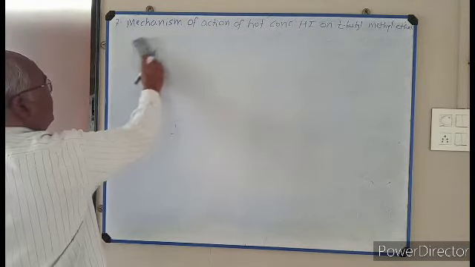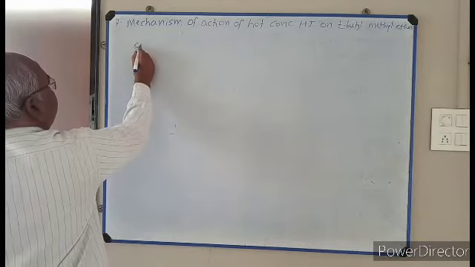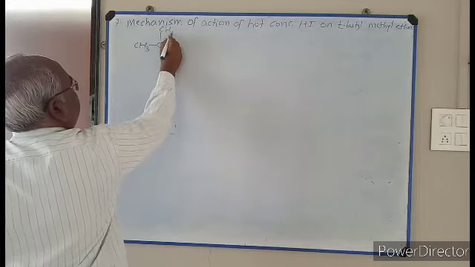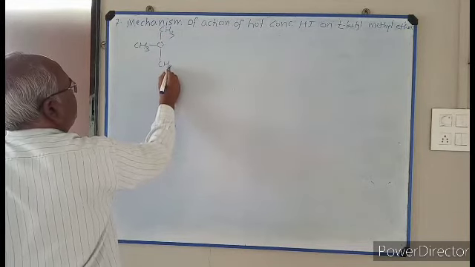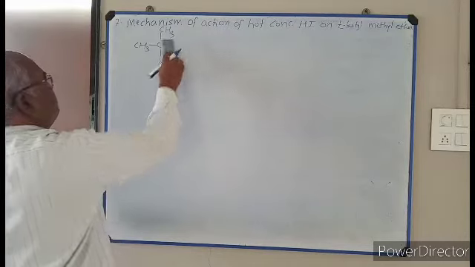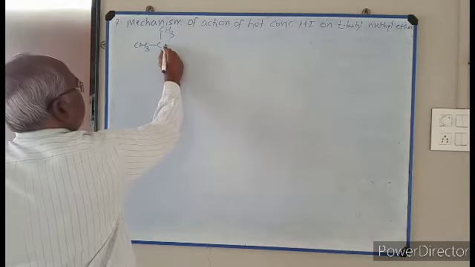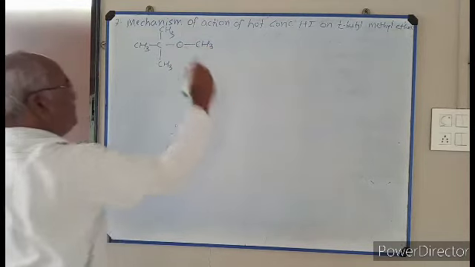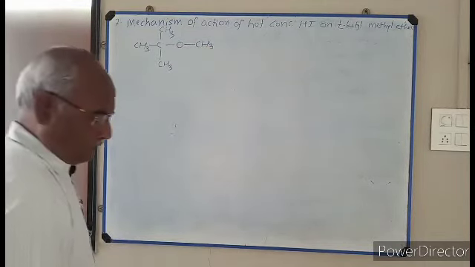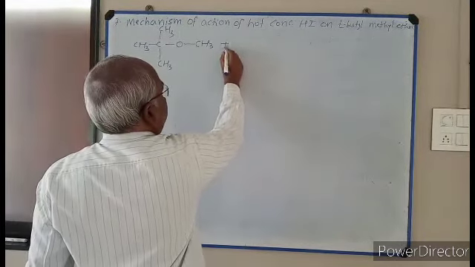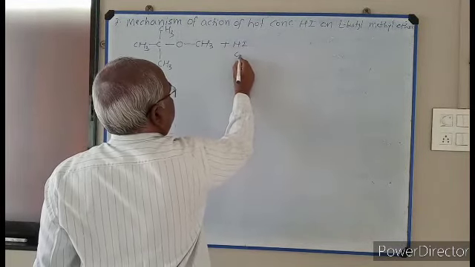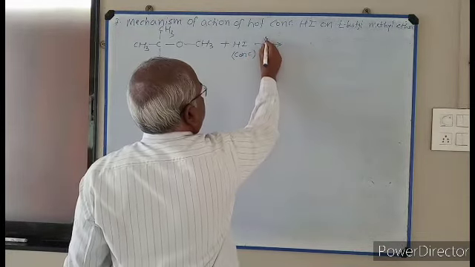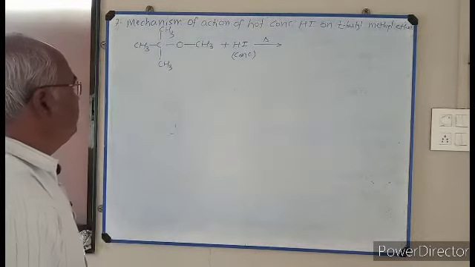So I write the reaction here. CH3 single bond O, CH3, here is carbon. This is tertiary butyl group, oxygen, and here is methyl. Plus HI, concentrated HI. Heating is represented by delta sign.